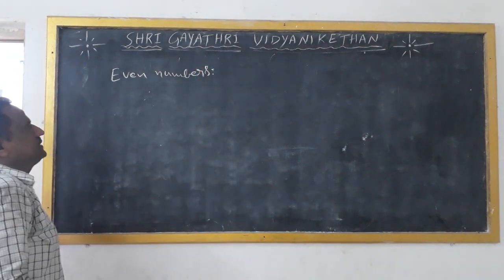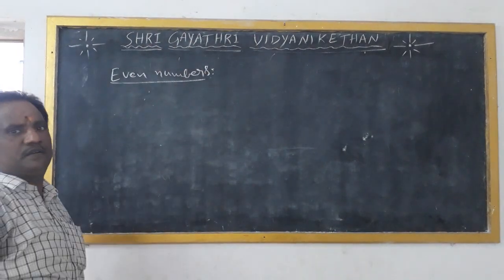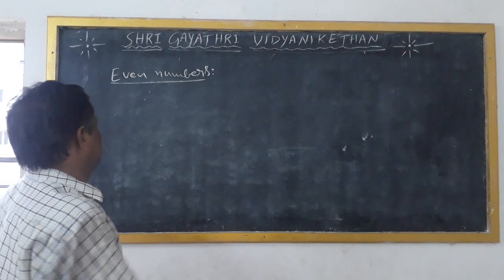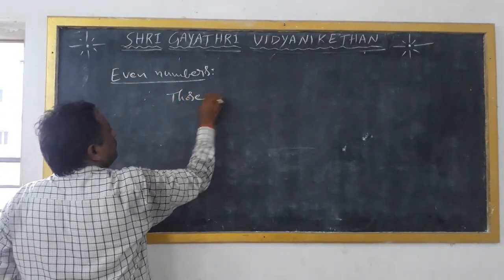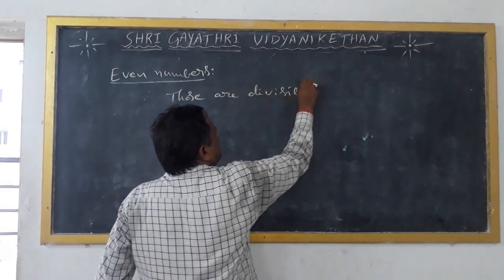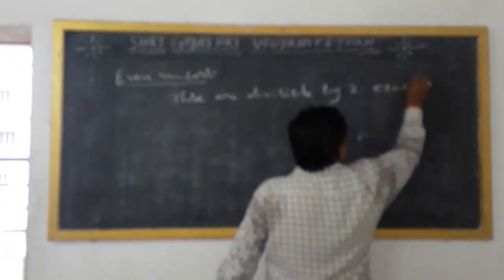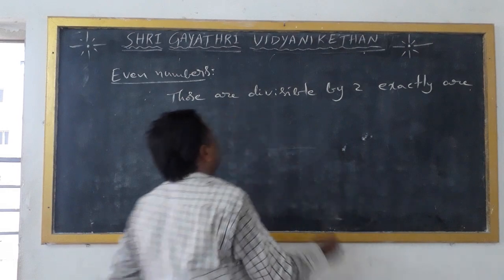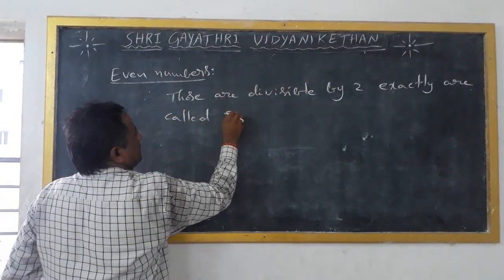Even numbers are those numbers that are divisible by 2 exactly.